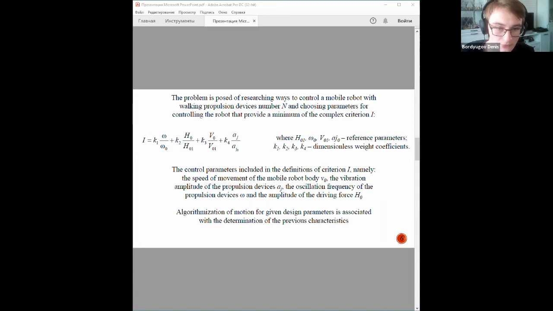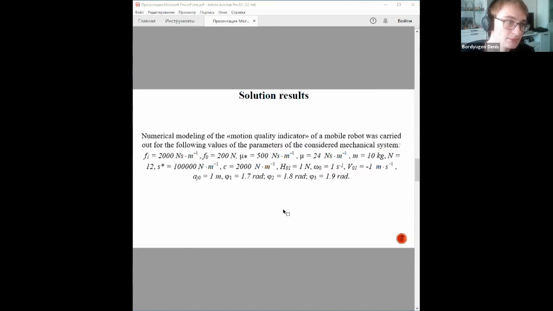The value of the weight coefficient is taken with regard to the numerical values of the speed of movement, amplitude of oscillation of the propulsion device, frequency of oscillation of the propulsion device, and amplitude of the driving force. Algorithmization of motion for given design parameters is associated with the determination of the previous characteristics. Solution result. Numerical modeling of the motion quality indicator of a mobile robot was carried out for the following values of the parameters of the considered mechanical system, which are presented in this slide.